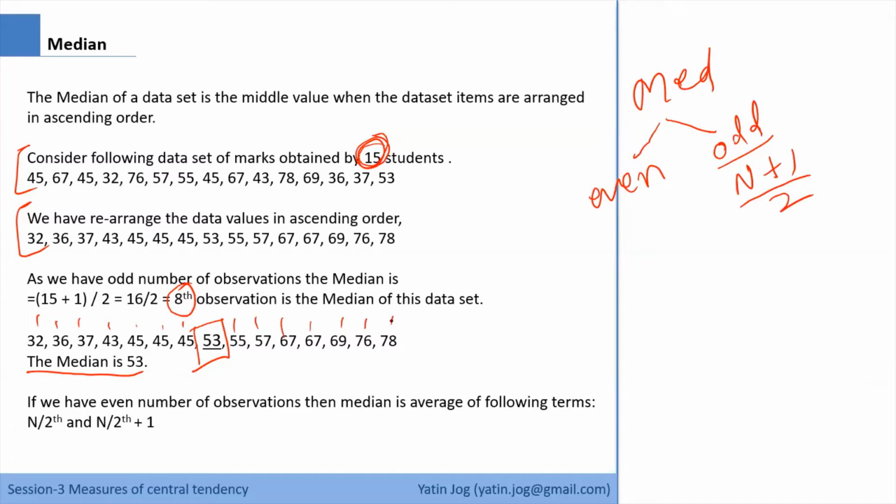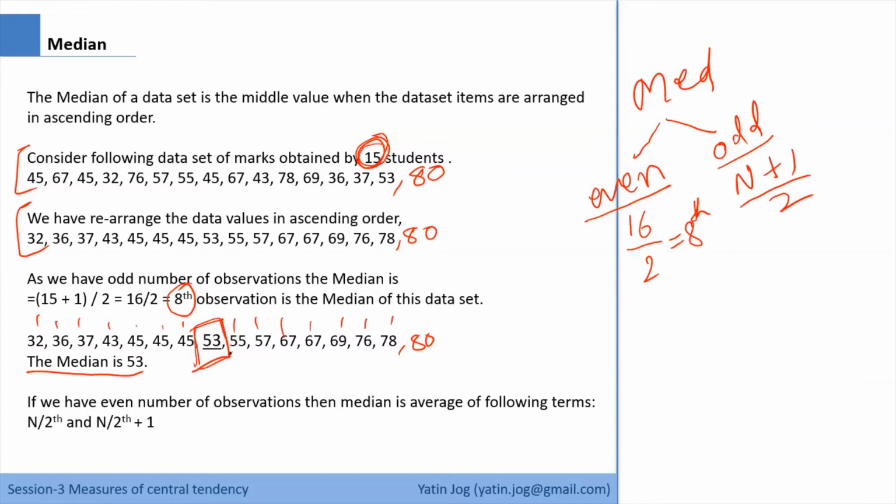What if my observations are even in number? Suppose I have another observation. Suppose I'll take 80 as the observation. By default, it will come at the last location, so it will be easy for me to show you. Okay, fine. So this is my 16th observation. So how many observations do I have now? 16 observations. That means I'm talking about an even number of observations. So how to calculate the median for 16 observations? In case of 16, if I follow the same rule of odd numbers and go for 16 by 2, that is the 8th observation, again my median comes as the same, 53.